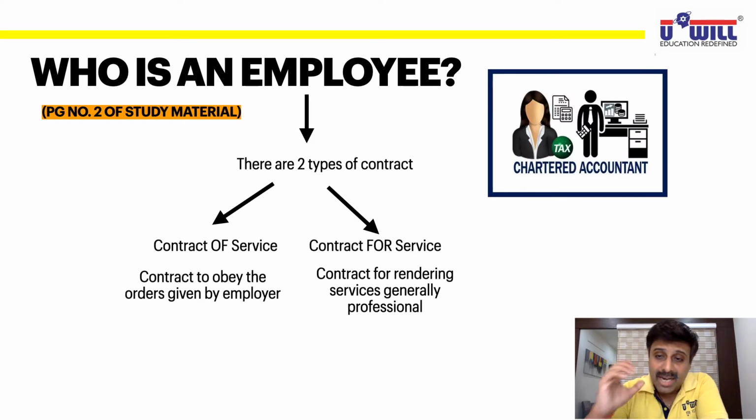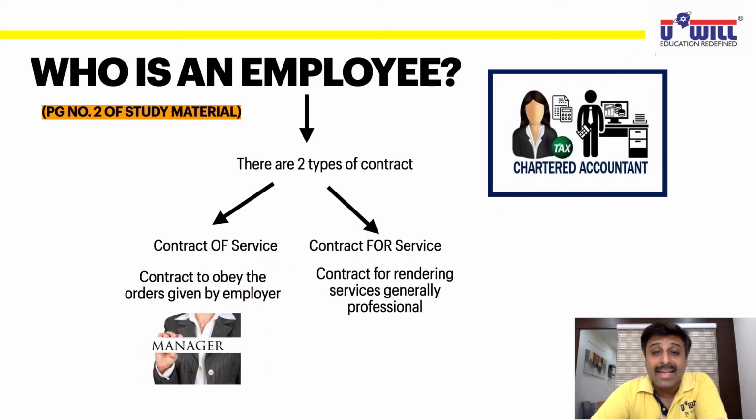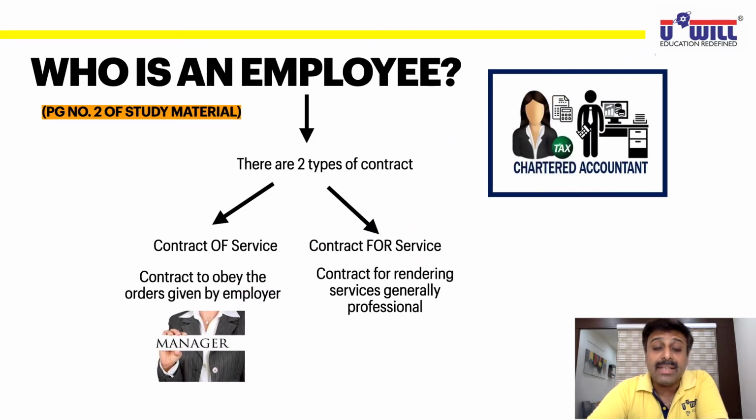Suppose we talk about a chartered accountant. Now, if that chartered accountant is working as a manager in your organization, then that is called contract of service. Whatever work you give to that chartered accountant, maybe writing of accounts, maybe checking of accounts, maybe inspection, maybe cost department, maybe handling the company law affairs, whatever work, tax affairs you give to that chartered accountant, he has to obey the orders given by you, by the organization, because he is a manager in your business.